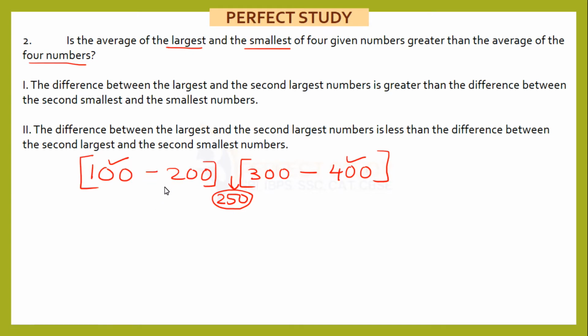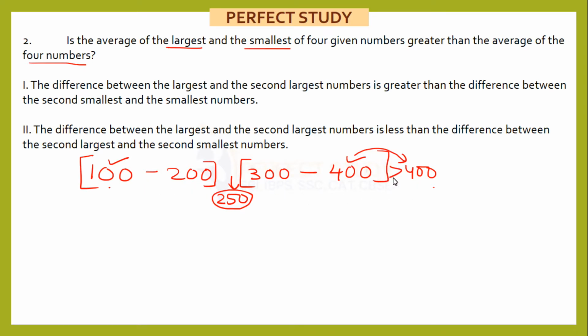Okay, now here please try to understand, if this difference is greater, my largest number will shift to right side, it will be greater than 400. If the largest number will shift to right side, what will be the impact on the average of the largest and smallest and the average of all the four?